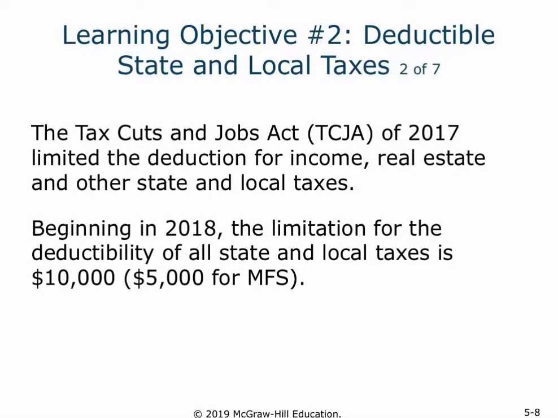And based on the Tax Cuts and Jobs Act of 2017, it's important to know these state and local taxes are going to be limited in terms of the deduction that can be taken to $10,000. And if you are married filing separately as your status, that limitation gets split between the two spouses, so $5,000 for each spouse.